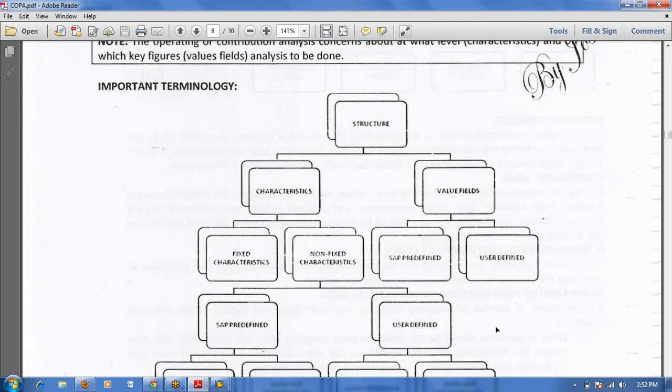Now, if we want the same model in account-based COPA, we can handle revenue with... Just a minute, sorry to cut in. Value fields we will use in cost-based COPA only, not account-based COPA. Instead of value fields, we will use the GL accounts in account-based COPA.